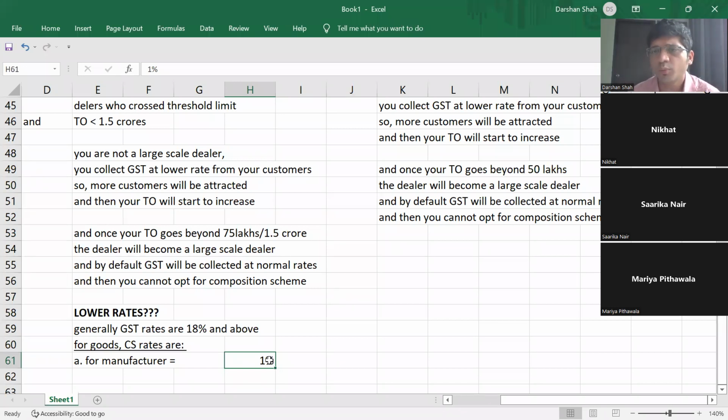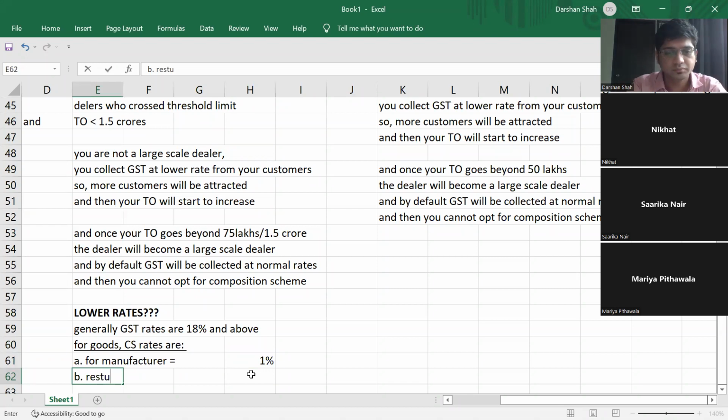And the government wants to motivate middle level dealers. Now the government says we want mid level dealers to become large scale dealers. That's why this concept was introduced. So, is this clear? Yes or no? Yes, sir.